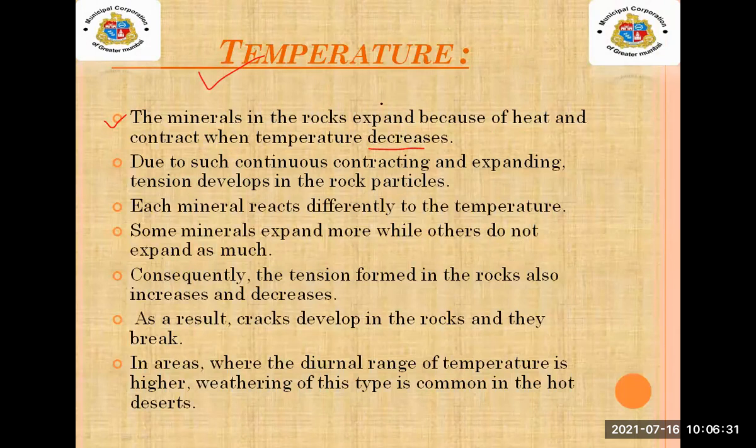Some minerals react with water, or some minerals react with heat also. So what they have said here, the minerals in the rock expand because of heat and contract when the temperature decreases.